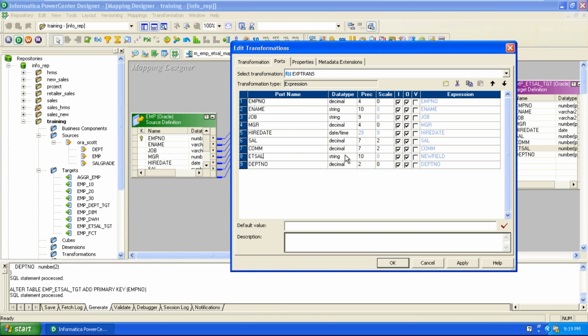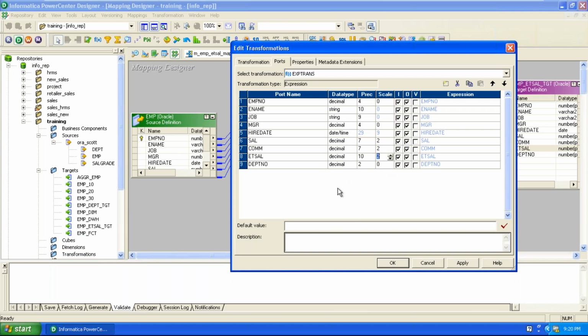And here the data type is decimal. If you want to use arithmetic operations like addition, subtraction, multiplication, the operands must be decimal or number; only then can we do the arithmetic operations. Otherwise, we can't add or subtract if operands are not numbers. Here, salary and commission, these two are numbers. Decimal means numbers. Now here the output is also a number, decimal.